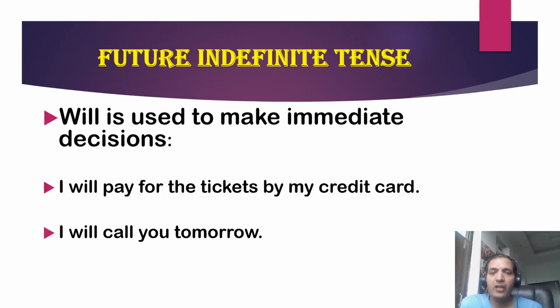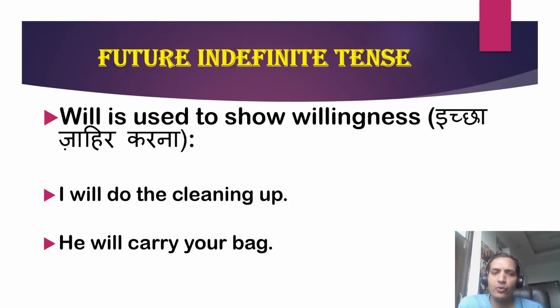Another use of will: it is used to make immediate decisions. Suppose you are going shopping, and you say, I will pay for the tickets by my credit card. Your friend is paying by cash, you say no, I will pay for the tickets by my credit card. Somebody is going and you want to convey something to him, you are unable to, so you say I'll call you tomorrow. These are immediate decisions. On the spot you are taking some decision, that's why you use will.